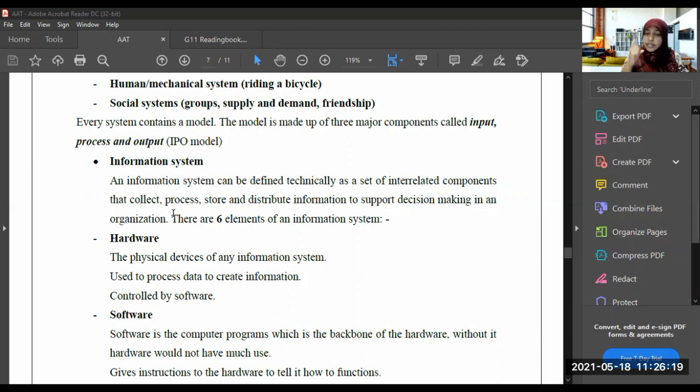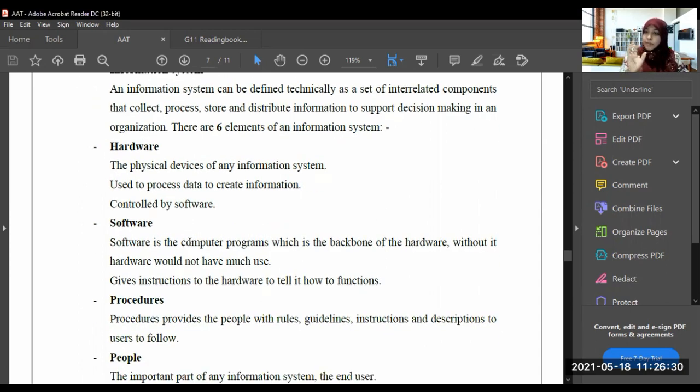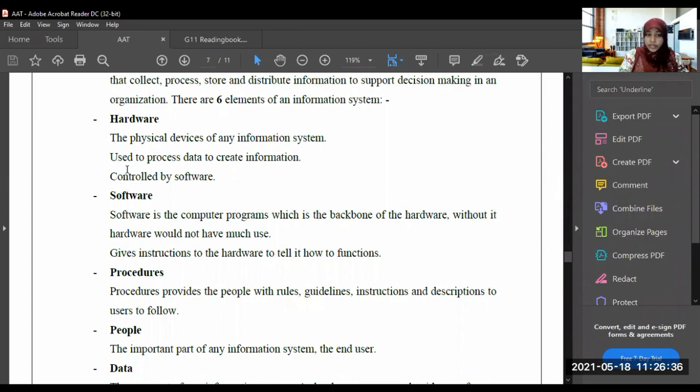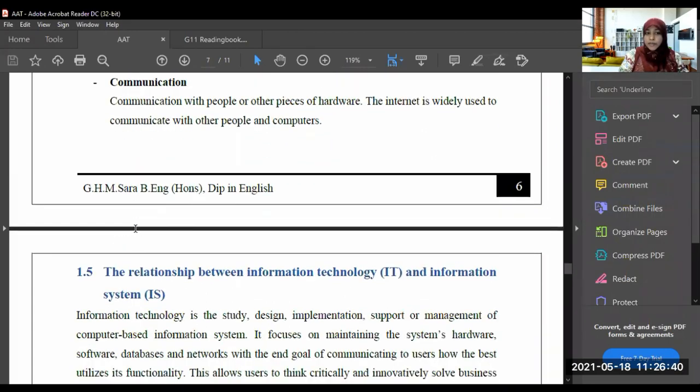So there are 6 elements of an information system. If we take an information system, there are 6 elements of the information system. The first element is the hardware. So let's go through the elements: hardware, software, procedures, people, data, communication.